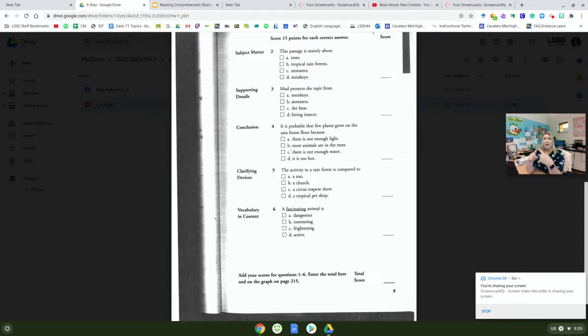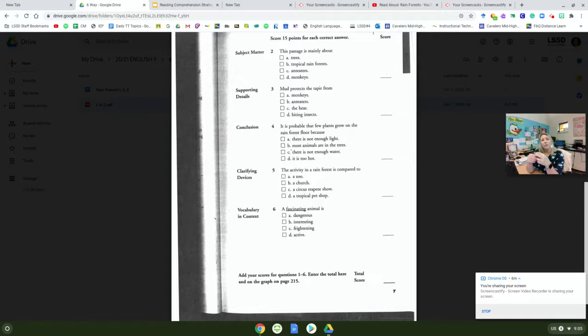This is true because they talked about the high ceiling of trees that blocked the light and that the forest floor was dark and quiet. B, most animals are in the trees. But we did learn about animals that were on the ground too, like the tapir, right? And the anteater. C, there is not enough water. It's a rainforest. It's always wet. So there's a lot of water. So we can cross out B and C. We know those are not right.